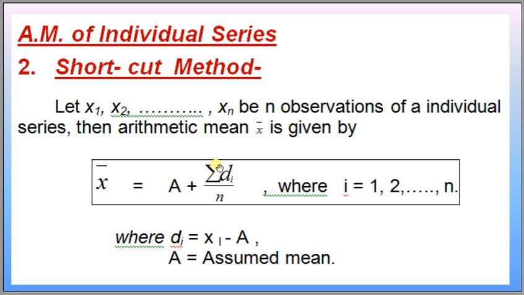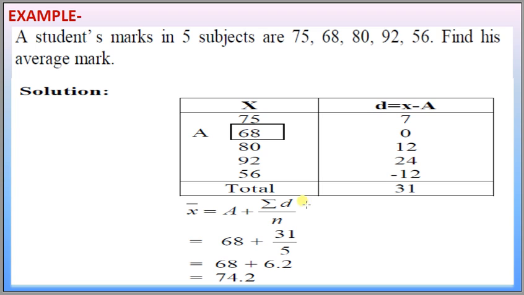Thereafter we find the new series, that is d1, d2, x1 minus a, x2 minus a, up to xn minus a, that is d1, d2 up to dn, and the mean of that series is summation di divided by n, and a is the assumed mean. Then we have to add that mean to the assumed mean, to get the summation di by n mean, and we find the actual mean x bar of the original series.